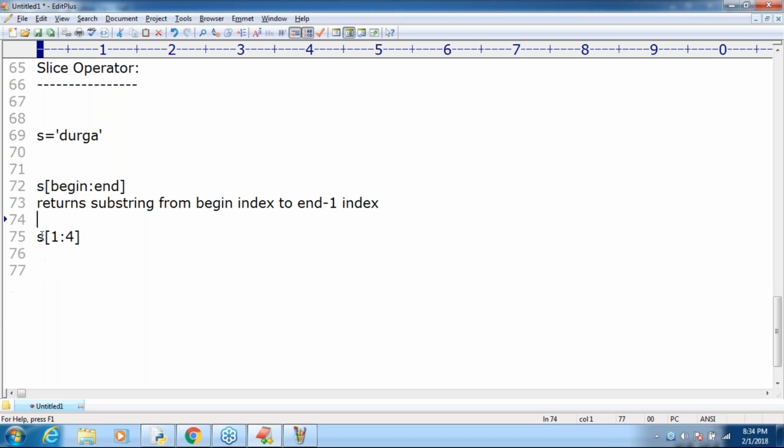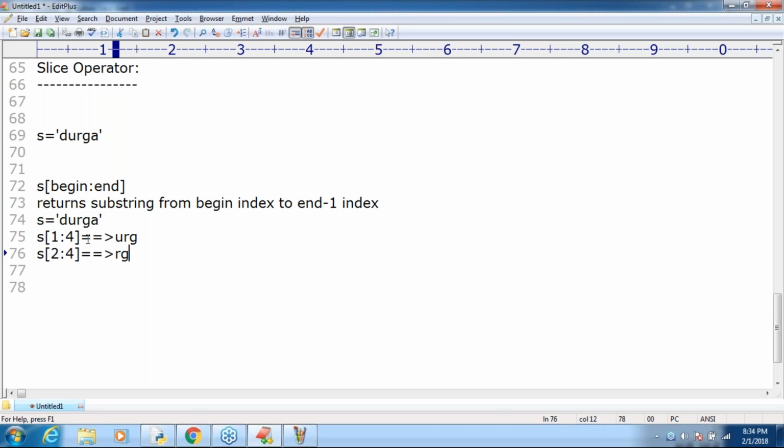Now take very special care. Suppose s equals Durga sir. s[1:4], what is the answer? URG. Are you getting that? If I take s[2:4], what is the answer we are going to get by default? Remember that. Please respond. 2, 3, that's all.